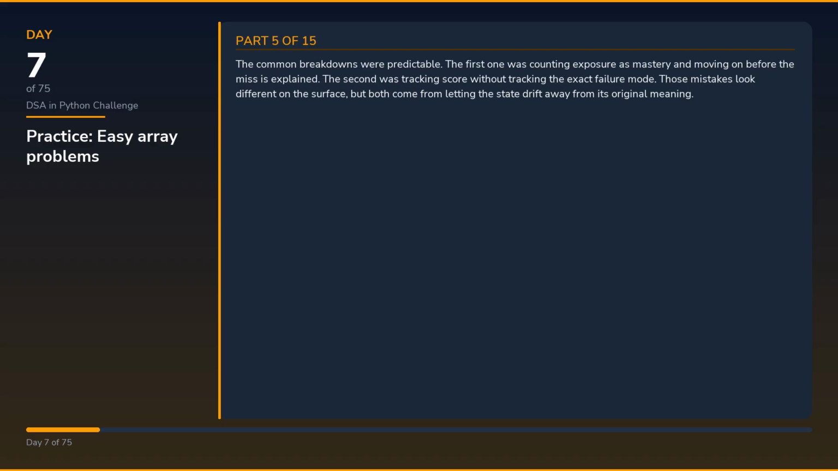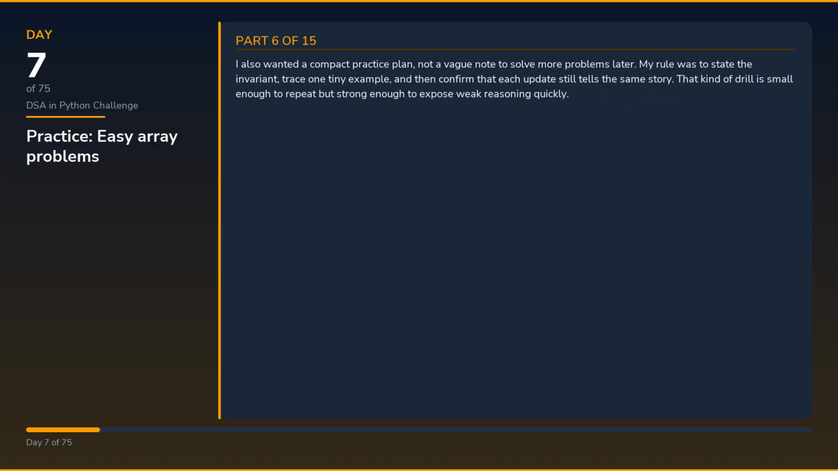The common breakdowns were predictable. The first one was counting exposure as mastery and moving on before the miss is explained. The second was tracking score without tracking the exact failure mode. Those mistakes look different on the surface, but both come from letting the state drift away from its original meaning. I also wanted a compact practice plan, not a vague note to solve more problems later. My rule was to state the invariant, trace one tiny example, and then confirm that each update still tells the same story. That kind of drill is small enough to repeat, but strong enough to expose weak reasoning quickly.